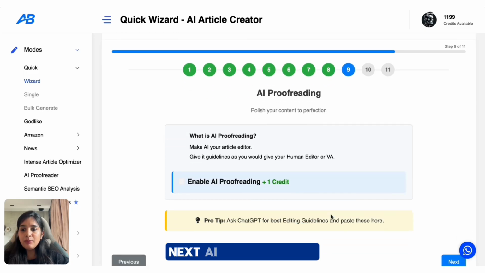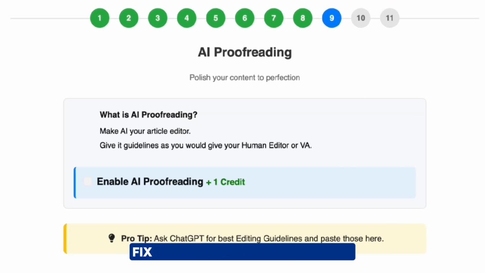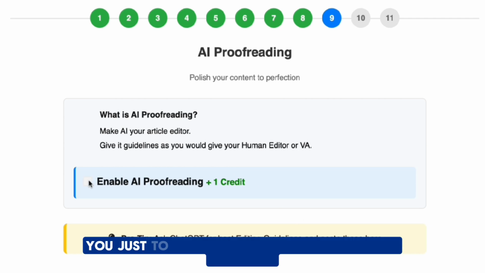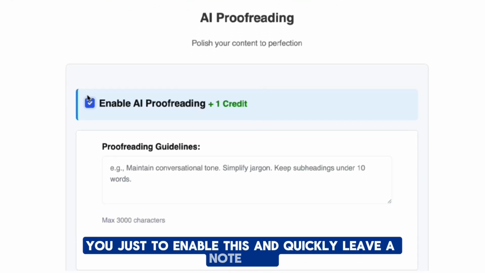Next, AI proofreading. Now this is like having an editor built in. It fixes grammar, adjusts readability, and keeps the tone consistent without you having to edit manually. You just have to enable this and quickly leave a note here.